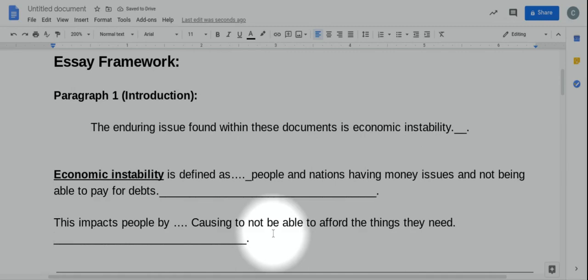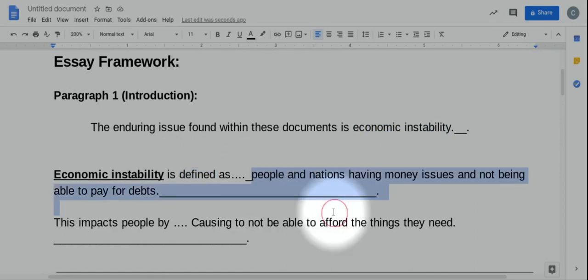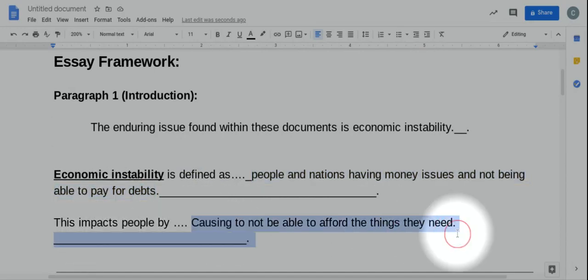And now going by our rubric, right, I've identified what my issue is. I said, hey, my enduring issue is economic instability. Then I defined it, right? I said economic instability is when people or nations don't have enough money to pay for the things they need, right? And then I explained here how it impacts people. Well, they can't afford the things they need.